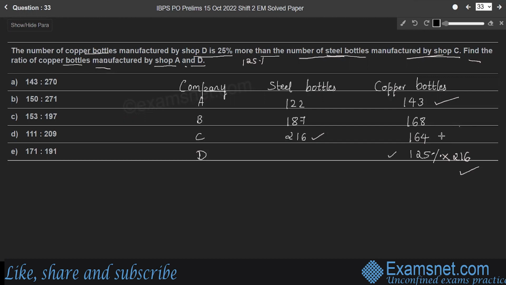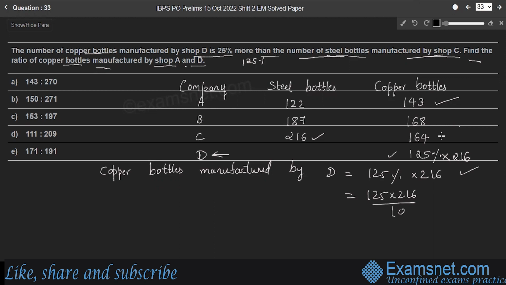Now copper bottles manufactured by D is equal to 125% of 216. That is 125 into 216 divided by 100.